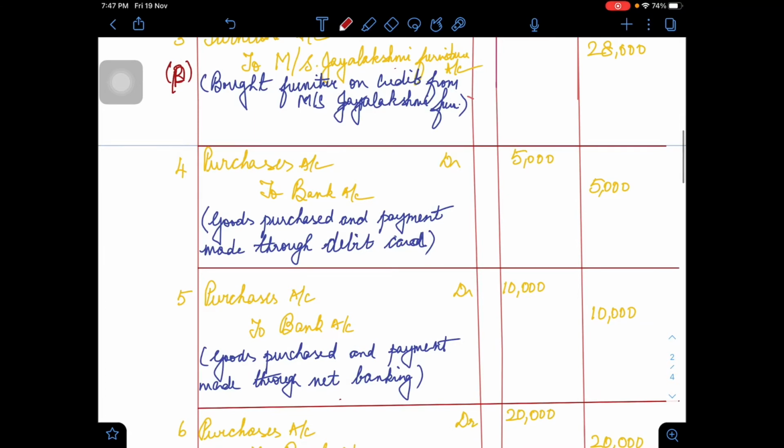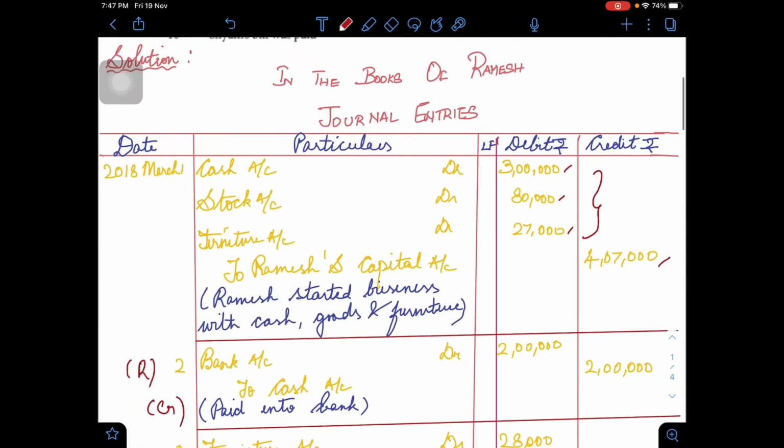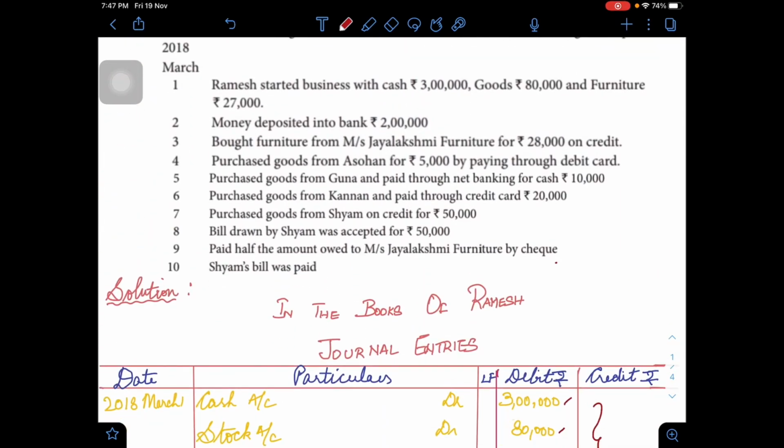And on 4th, there are actually purchases made. You can see in the question, there is a purchase made through debit card. There is actually going to be a series of purchases made in this regard. What do you mean by debit card purchase? That means they are purchasing immediately, cash is also paid. The moment goods are bought, soon after that payment also takes place, but only thing is that it is a debit card, meaning bank is involved.